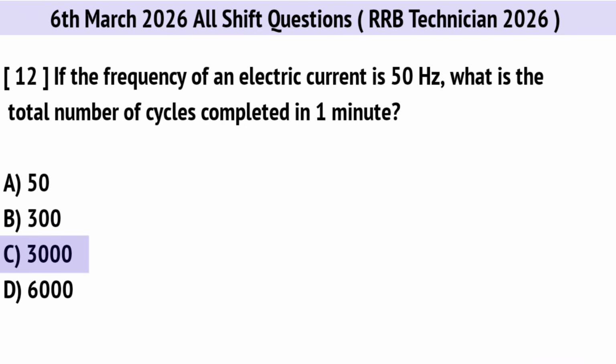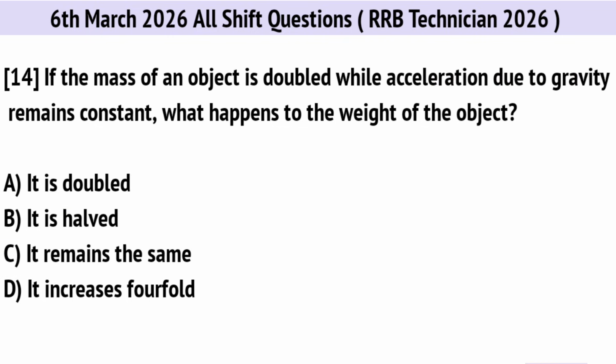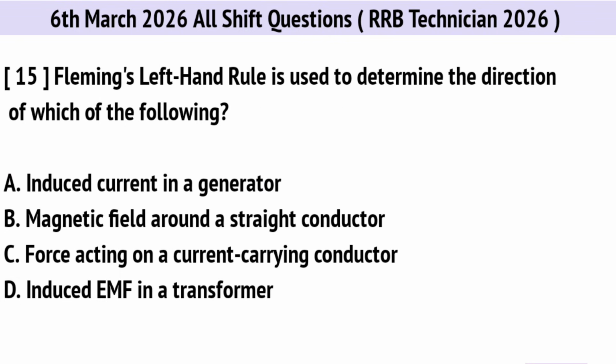3000. What is the first major product of the reaction between methane and chlorine in the presence of sunlight? Right option is B. Chloromethane. If the mass of an object is doubled while the acceleration due to gravity remains constant, what happens to the weight of the object? Correct option is A. It is doubled. Fleming's left-hand rule is used to determine the direction of which of the following? Correct option is C. Force acting on a current-carrying conductor.